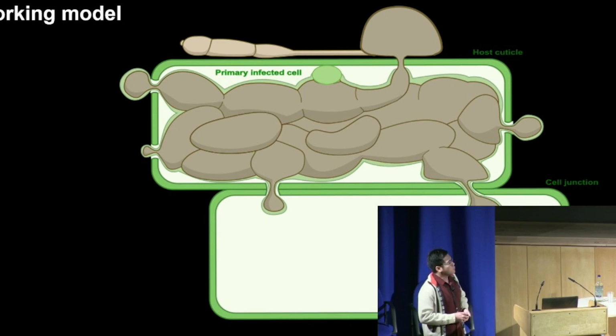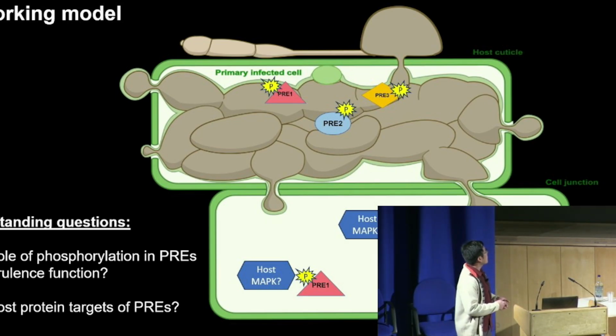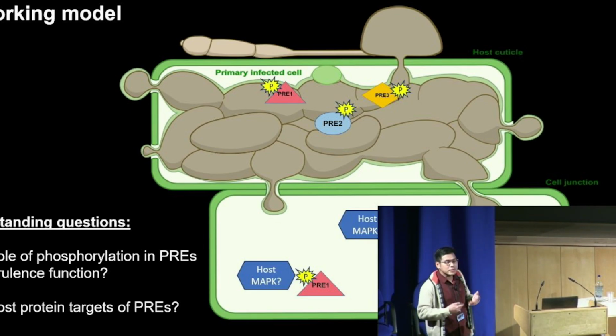So our current working model is that during the invasive growth stage, the pathogen, which is controlled by PMK1, secretes these three cytoplasmic effectors, and they are phosphorylated in planta by a host kinase, or MAP kinases, which we still do not know yet. Our outstanding questions, which we want to address in the future, are what exactly is the role of phosphorylation in the virulence function of these effectors, and ultimately we'd like to identify their host protein targets to really elucidate their virulence mechanism.